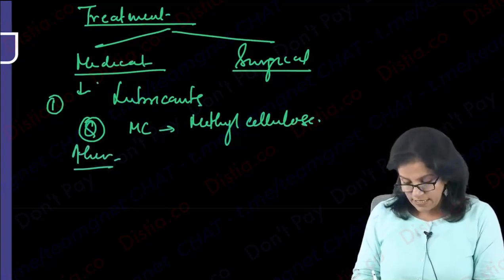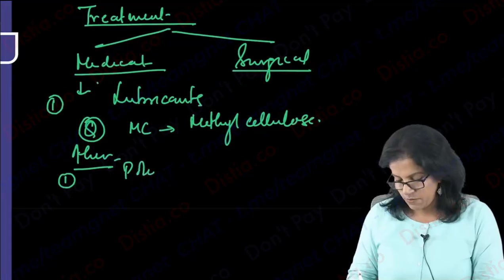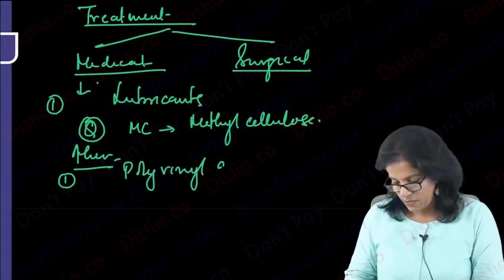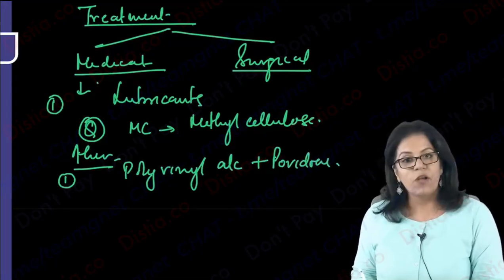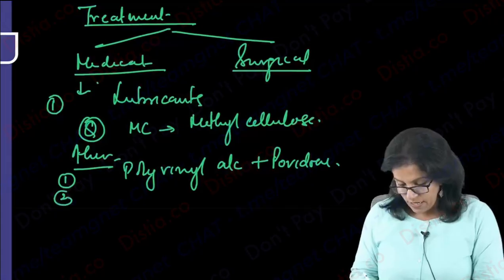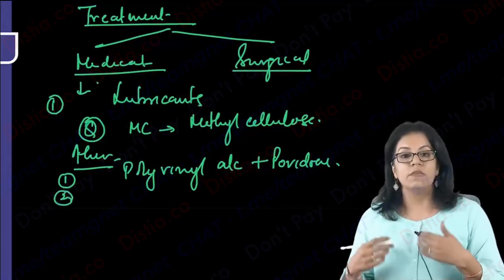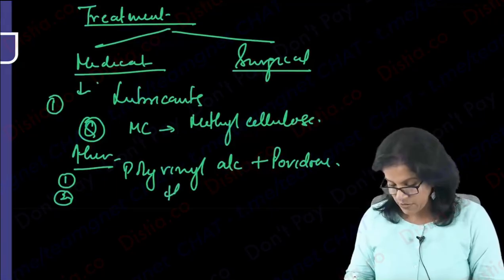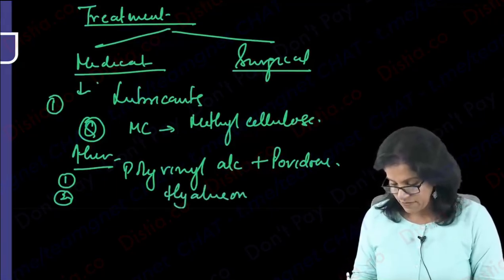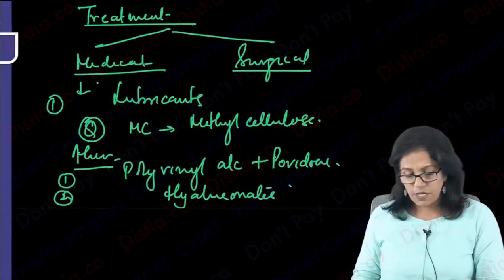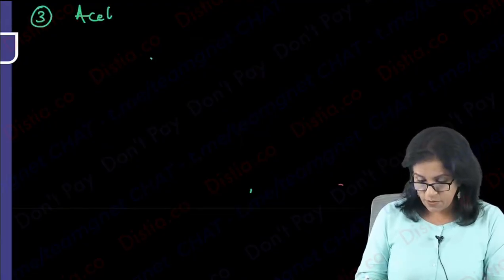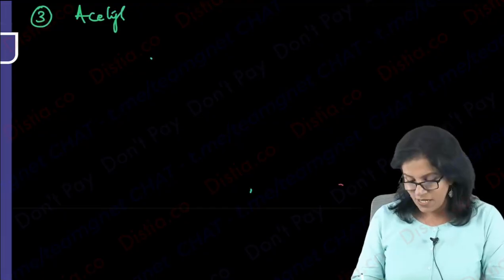You should know. One is a combination of polyvinyl alcohol with povidone. Polyvinyl alcohol with povidone. Or apart from that, you can go for some more viscous one, even better than methyl cellulose, which can be hyaluronates. Hyaluronate derivatives. Am I supposed to give anything else as a medical therapy? Yes, I can go for some acetylcysteine eye drops to dissolve all that mucus that you saw. So acetylcysteine eye drops as a mucolytic.